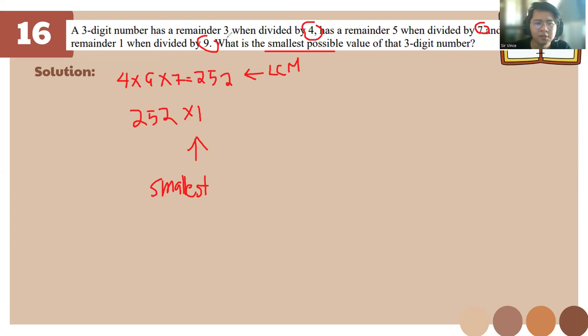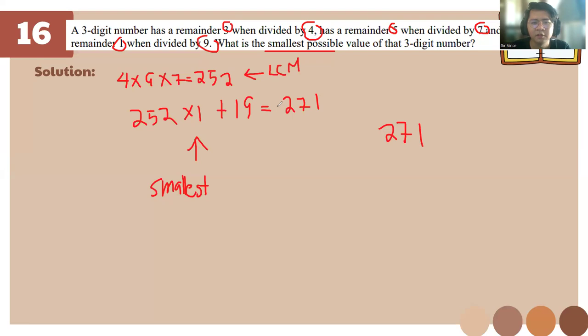Now we just have to get the remainders of 3, 5, and 1. If we get that, it's 19, so we'll have to add 19. Okay, so we'll have 271.